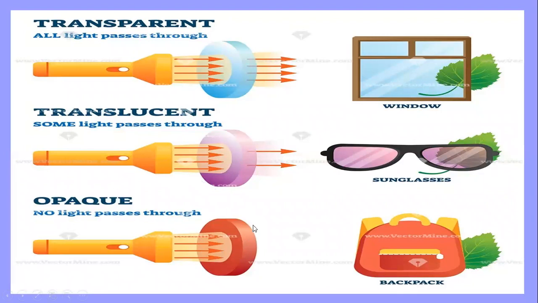Look, no light is coming out from this side. So it means it blocks the light, like your backpack, your book, the wooden door, wooden block, your wall. So this is opaque. No light passes through: opaque. Some light passes through: translucent. All light passes through: transparent.